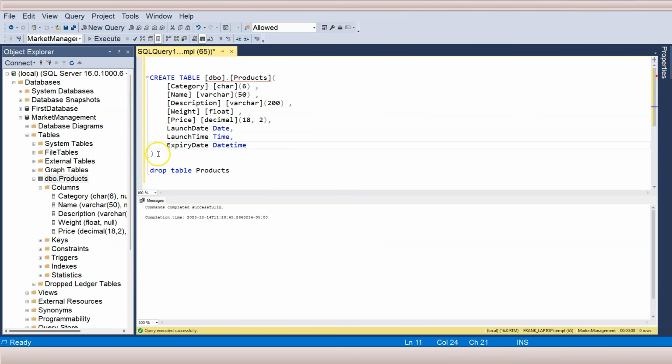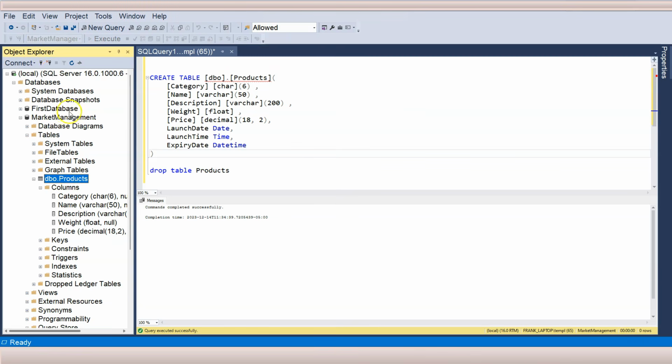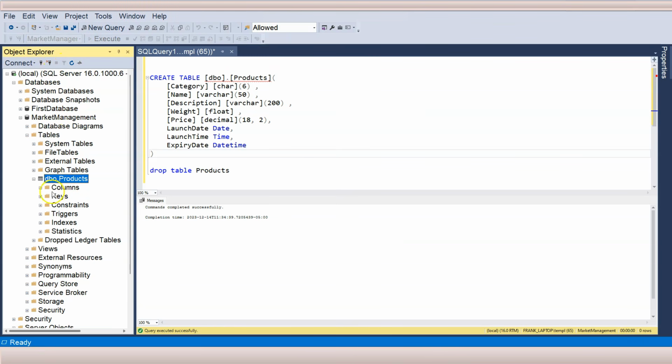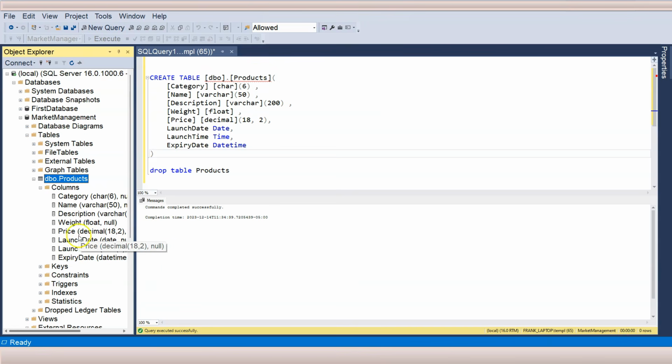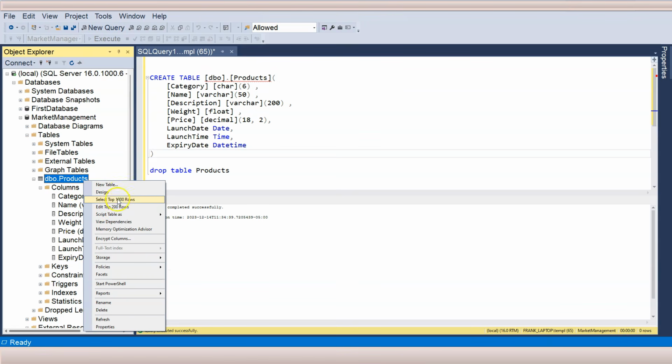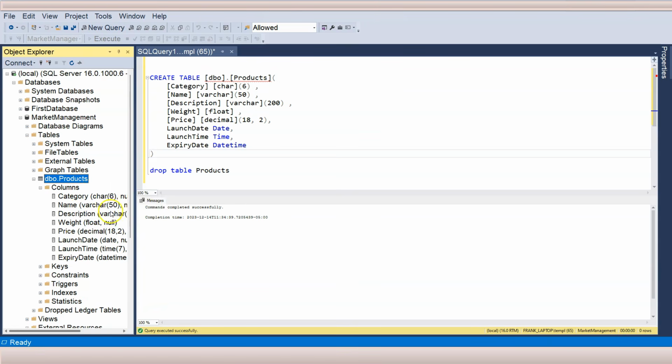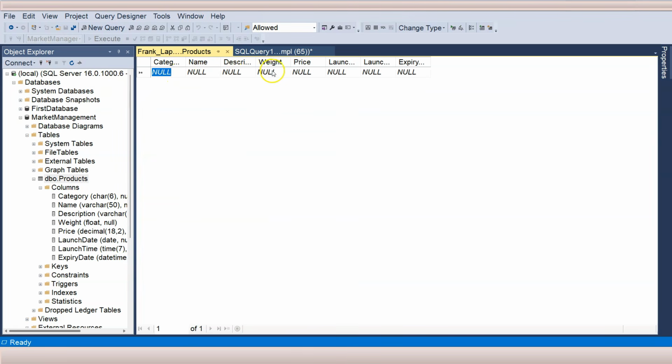So let's try to create this table. I highlight this, click on execute. Now the table is created. So I refresh the table. I should have all of the new columns over here. All right, so let's right click and edit top 200 rows. By default, all of the columns are not populated, therefore null is being displayed. Let's focus on the last 3 columns that we just added.